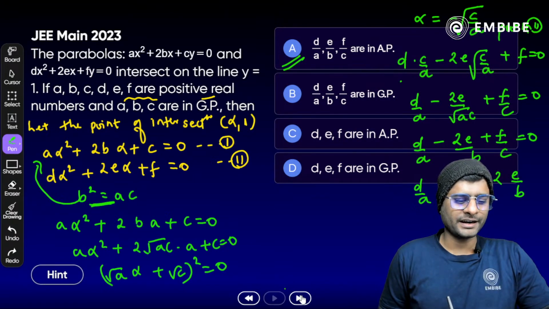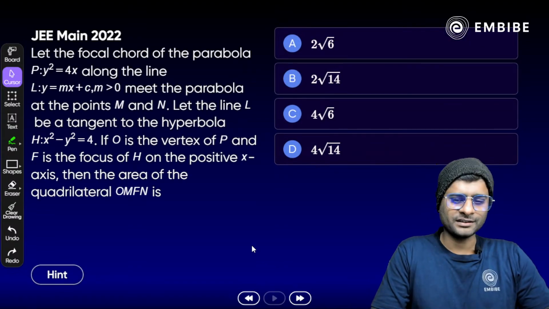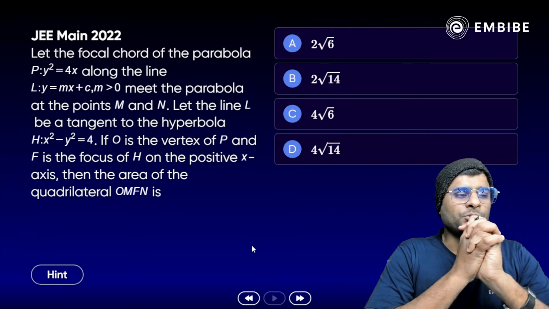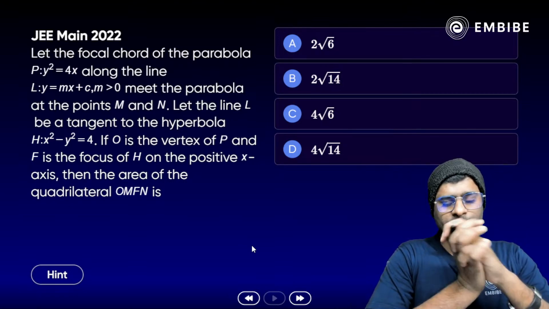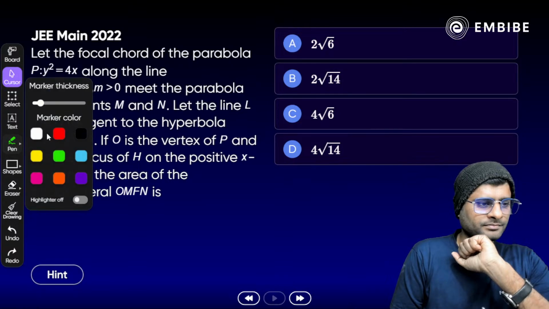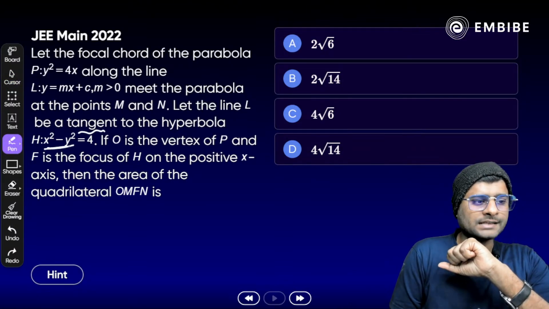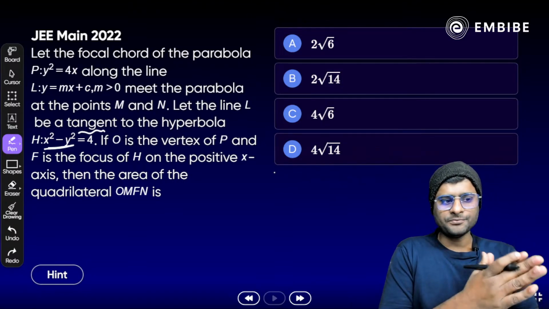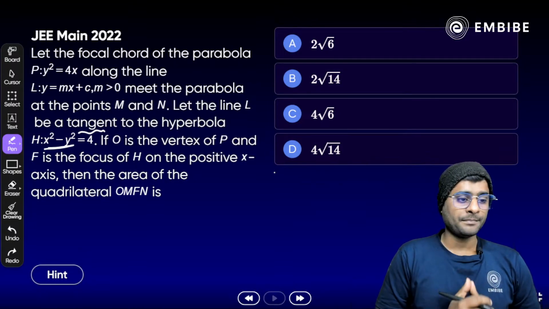Okay, all right, clear. Now moving forward, the next question. Let the focal chord of the parabola y square equal to 4x along the line y equal to mx plus c, where m is more than 0, meet the parabola at points M and N. Clear? Let line L be the tangent to the hyperbola x square minus y square equal to 4. If O is the vertex of P and F is the focus of H on the positive x-axis, then the area of quadrilateral OMFN is.